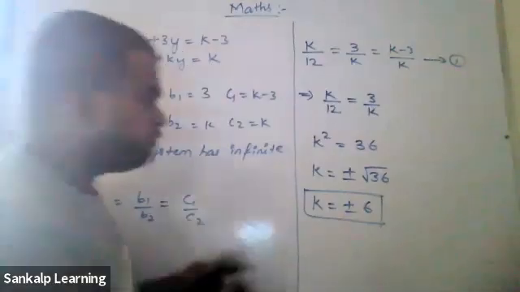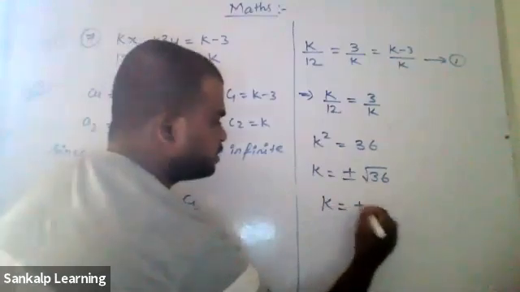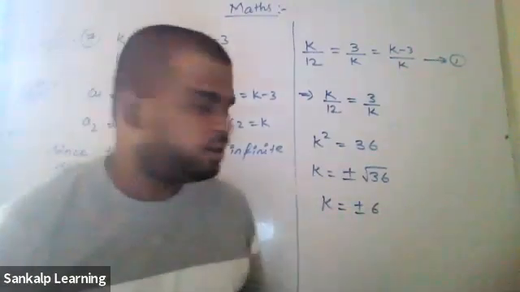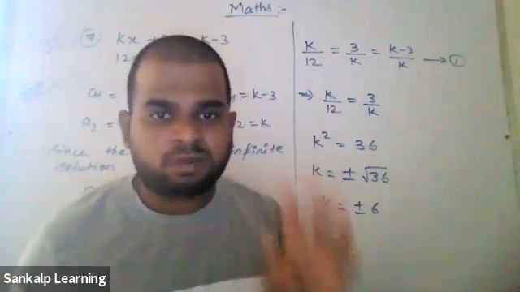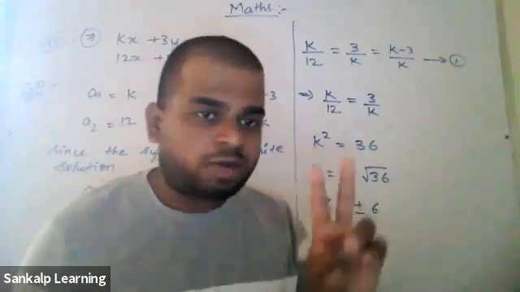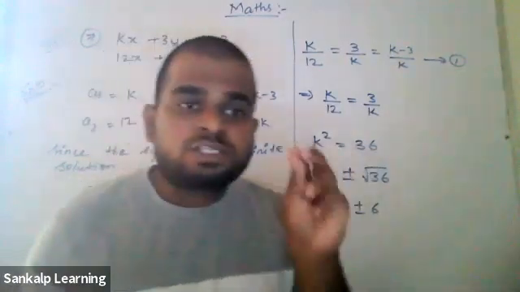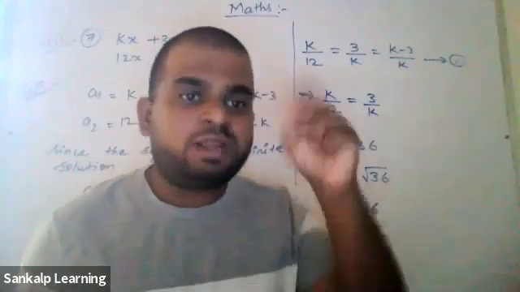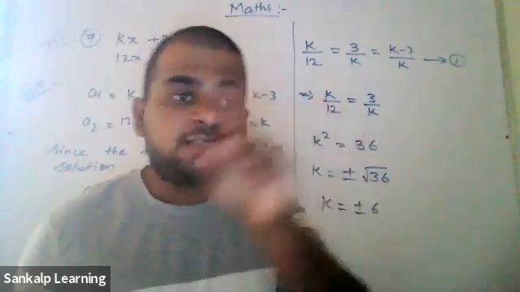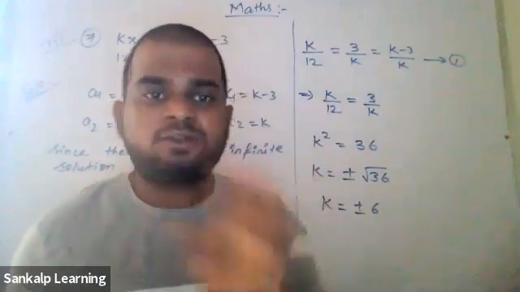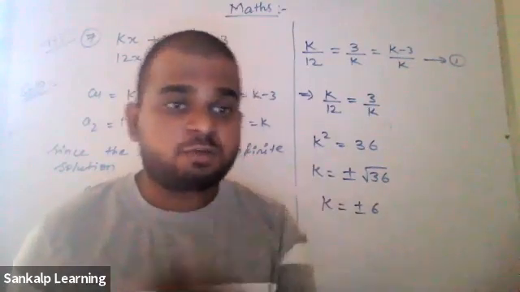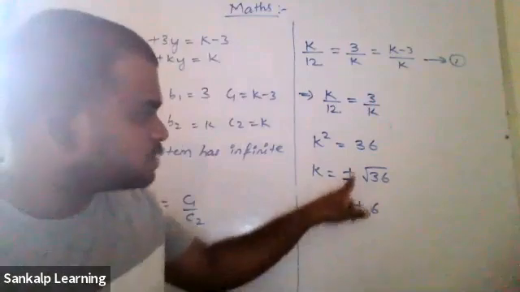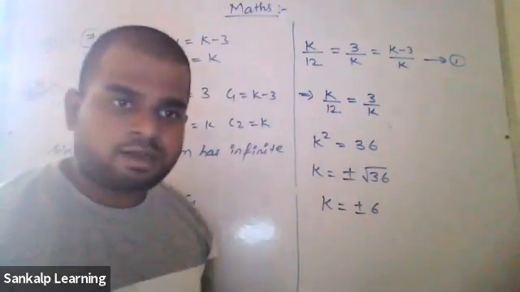This is not your final answer. Why is it plus or minus 6? I'll come to that part. K square means k into k. Now I'm multiplying a number 2 times and I'm getting 36. Which number multiplied 2 times will give you 36? It is plus 6 into plus 6 or minus 6 into minus 6, isn't it? Plus 6 into plus 6 will also give you 36. Minus 6 into minus 6 will also give you 36. That is why we take plus or minus. Is that clear? Yes, sir.